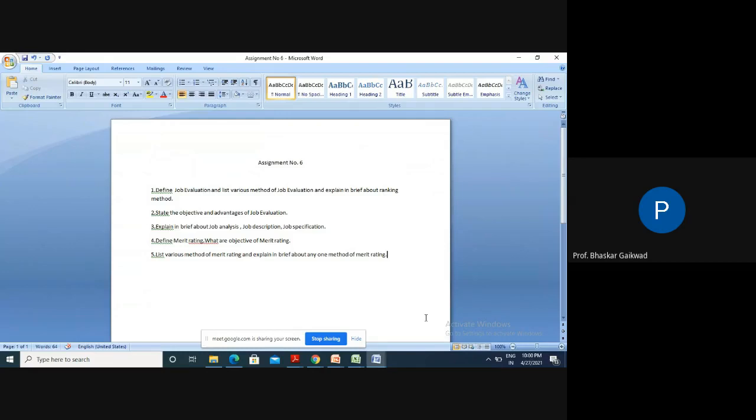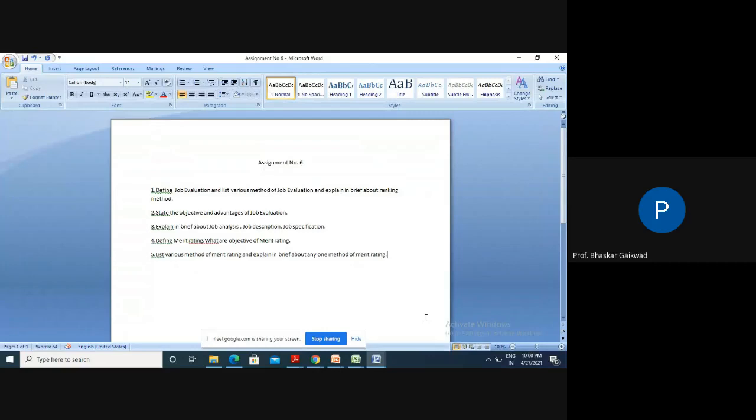Suppose if production increases, more dispatch and more revenue will be there, and it is the responsibility of the industry to give the incentive or bonus to the workers. But to give this, we require a certain base: how much bonus and how much incentive we will give. This totally depends upon the job evaluation.